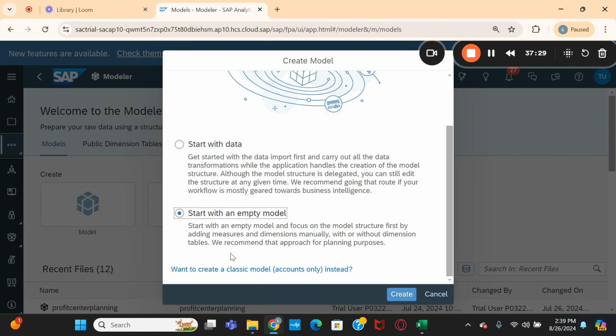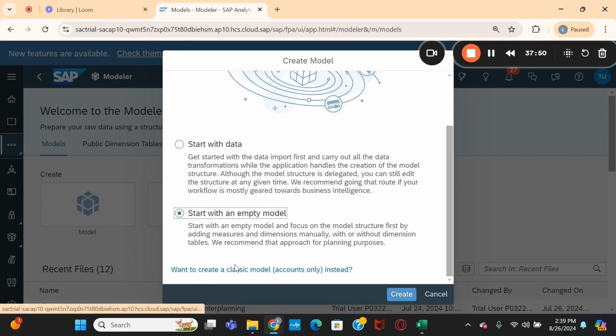We recommend the approach for planning purposes. See which scenario generally we go with which option: the first one is for business intelligence, analytical purposes, generally we go. This one is for the planning purposes.